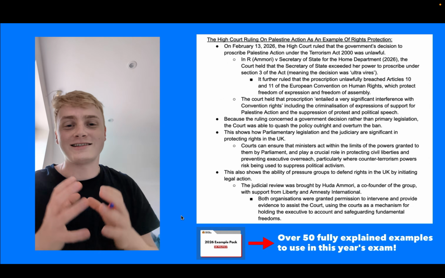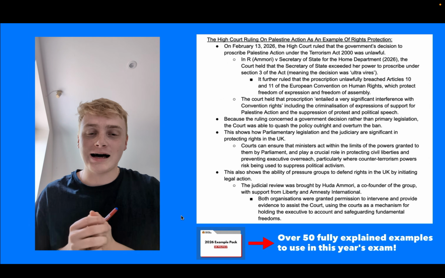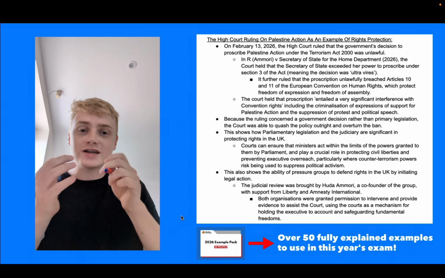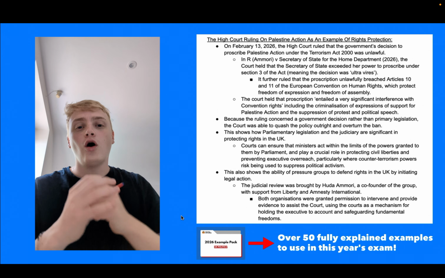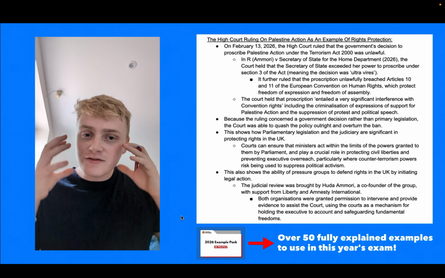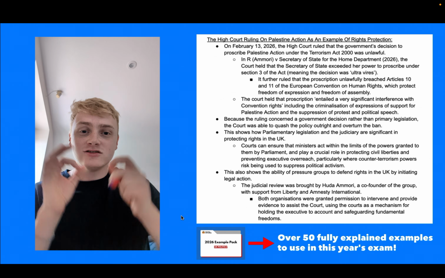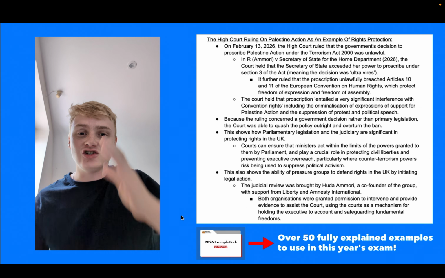If you want to impress the examiner in this year's A-level politics exams, then you need to be using recent examples from the past year of UK politics. Here are 5 key examples from the past year to use in the Paper 1 exam in just 10 days' time.